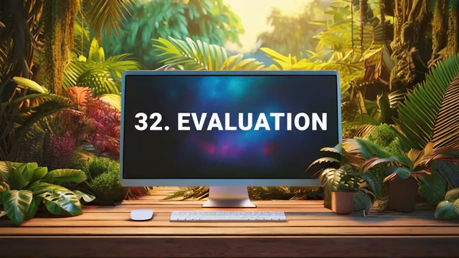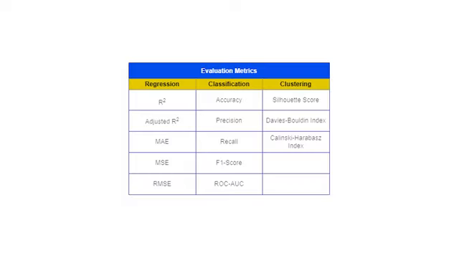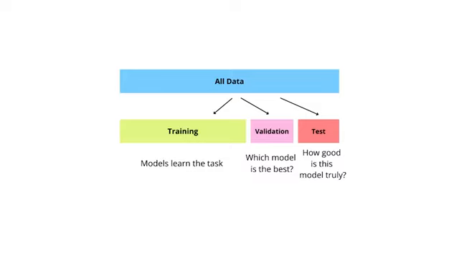Evaluation is the process of measuring how well a machine learning model performs on data it hasn't seen during training, using various metrics appropriate to the task. For a classification model, evaluation might involve measuring accuracy, precision, recall, or F1 score. For a regression model, it might use mean squared error or R-squared values. This process typically involves both validation to tune the model during development and testing, using a completely separate test set to get an unbiased estimate of final performance. Evaluation helps determine whether a model has truly learned useful patterns or has just memorized the training data.